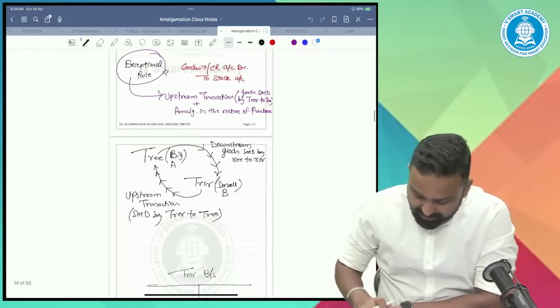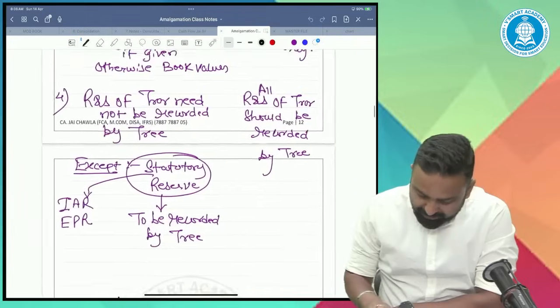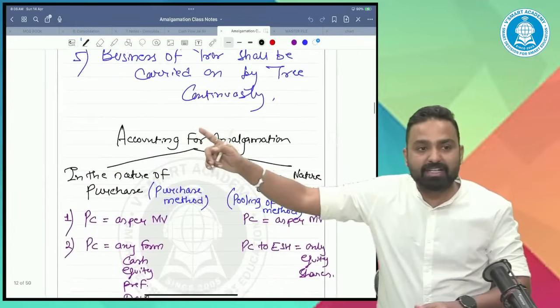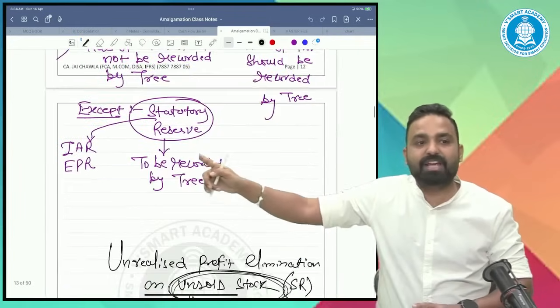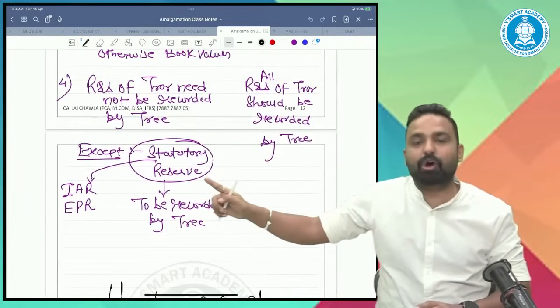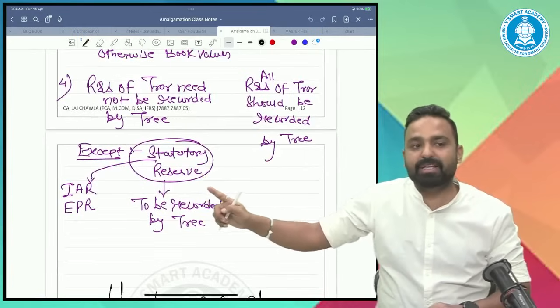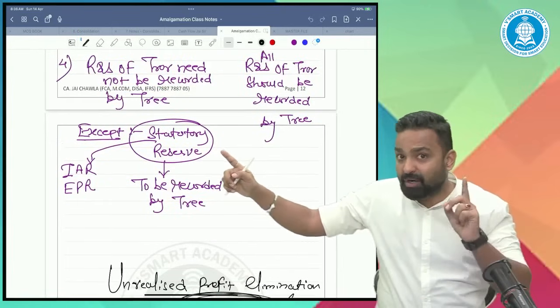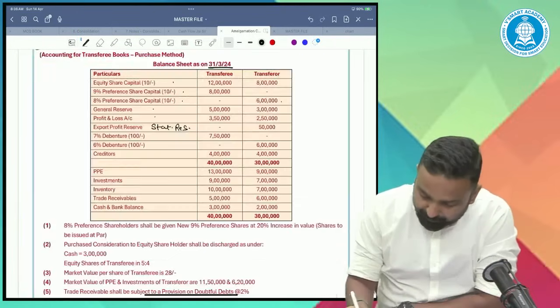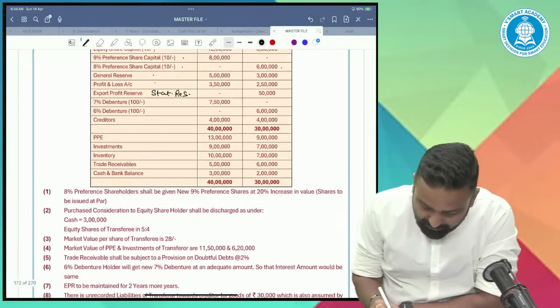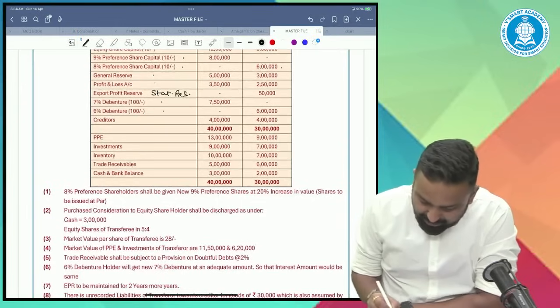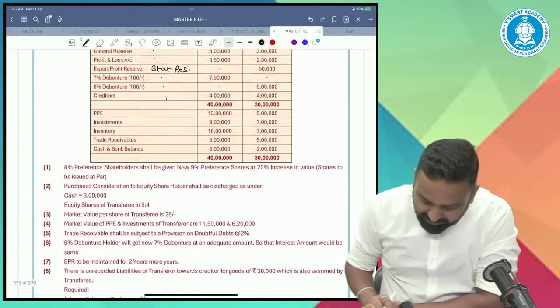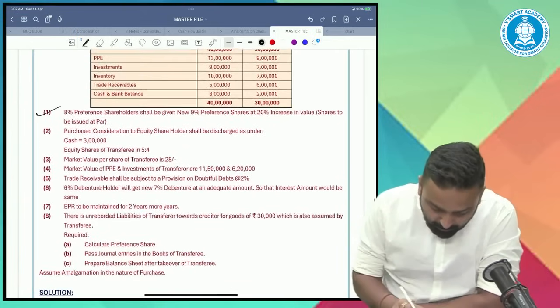What we discussed earlier in respect of statutory reserves, that in the nature of purchase, such statutory reserves need to be recorded by the transferee company by passing a special entry: Amalgamation Adjustment Reserve account debit to statutory reserve. Then 7% debentures, 6% debentures, creditors, PPE, investment, inventory, trade receivable, cash and bank balance.